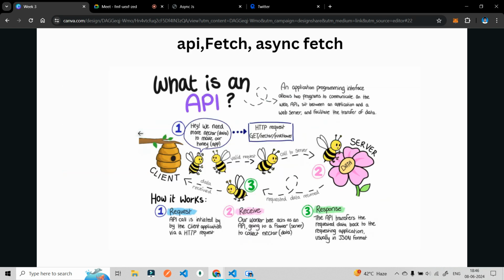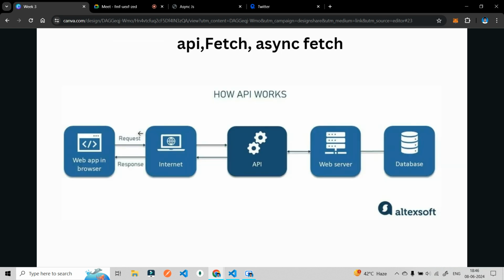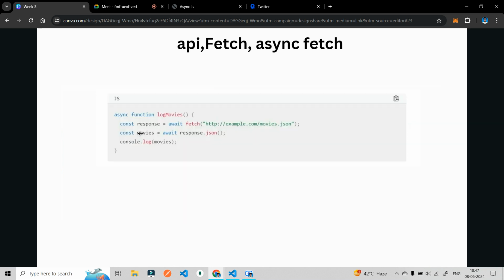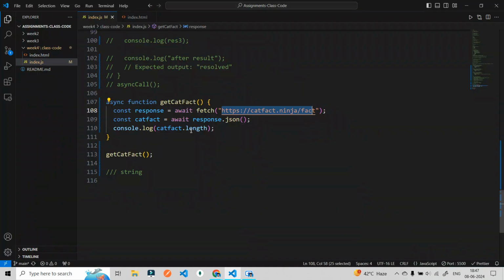Now the main concept of today's class is APIs and how to fetch data. So far we only talked about how to get data from this particular API. But what if I want to put some data into this API, and send it to any other friend, or any backend, or any client?